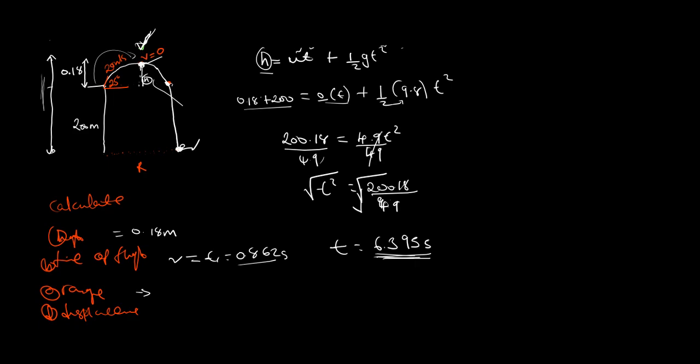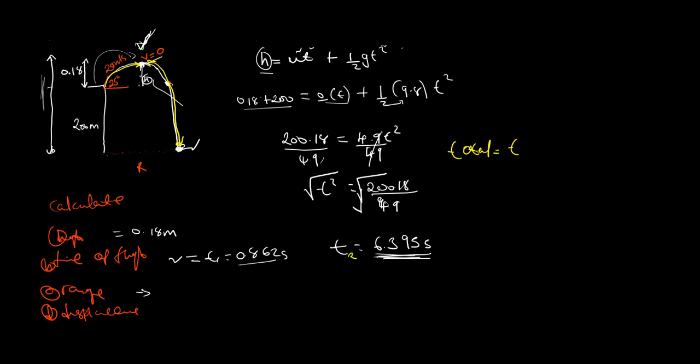Now this is because we started at this peak and then fell down; this is the time that we gathered. To fully calculate the total time, we have calculated the time from here to there, and also the time from here to there. So the total time will be the addition of the two. I'll name this one t2.